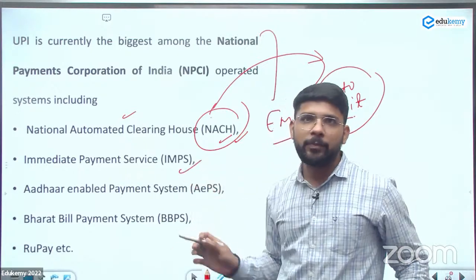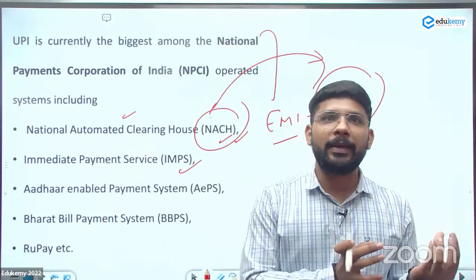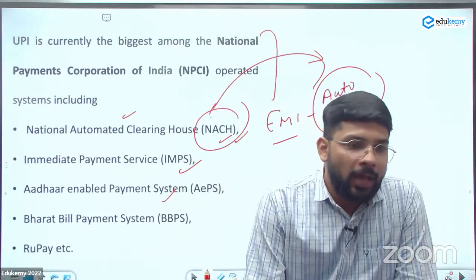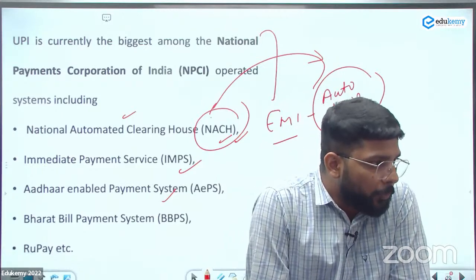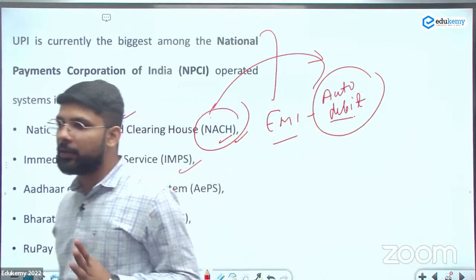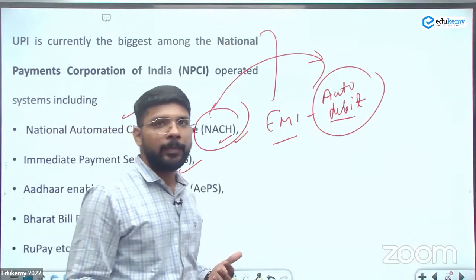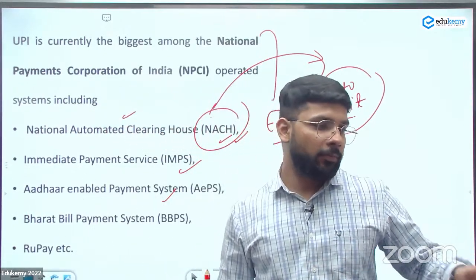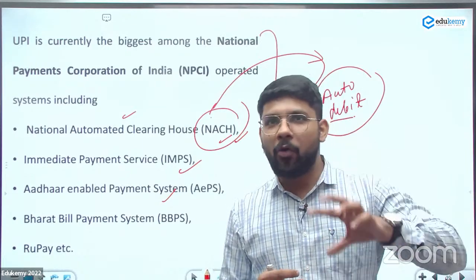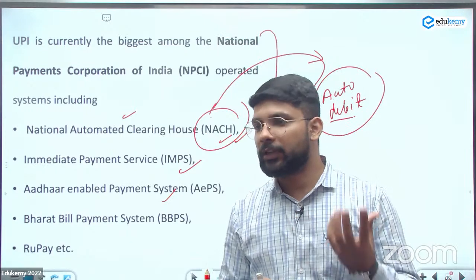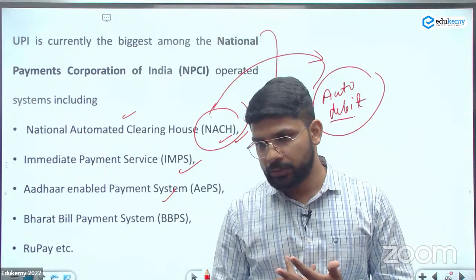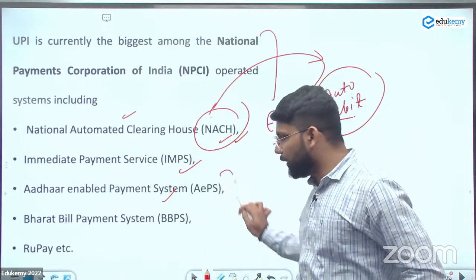Next is the IMPS. Before the UPI, there was an IMPS, Immediate Payment Services. Aadhaar enabled payment system comes after the UPI. In this payment system, they are using the fingerprint of the person for making the payments. Like when you are going to the ATM, in some of the ATMs, you will find there are biosensors, the fingerprint sensor. So you can make transactions through that. But now in this case, they are on hold because of the security breaches issue. They're collecting your fingerprint and they're making automatic transactions. That's why the AEPS is on hold now.